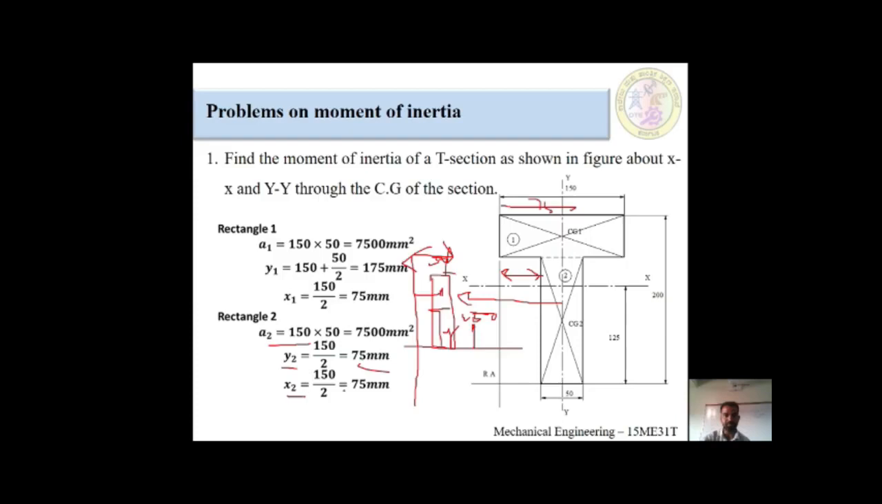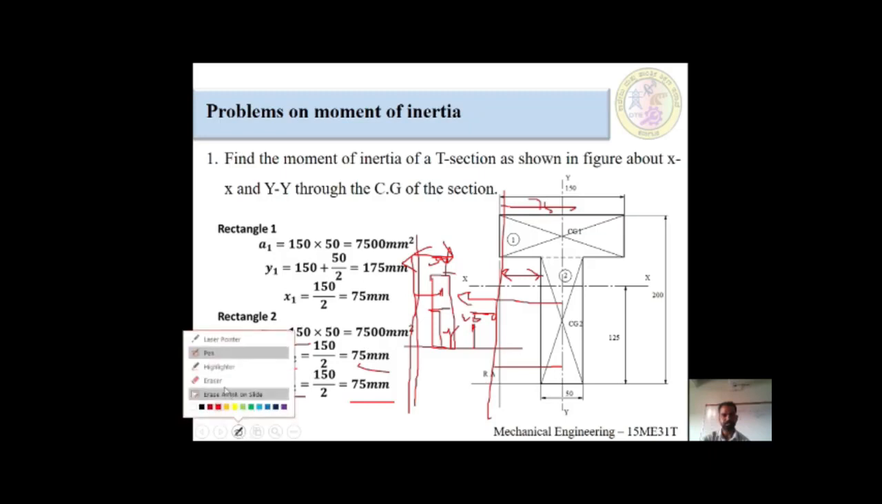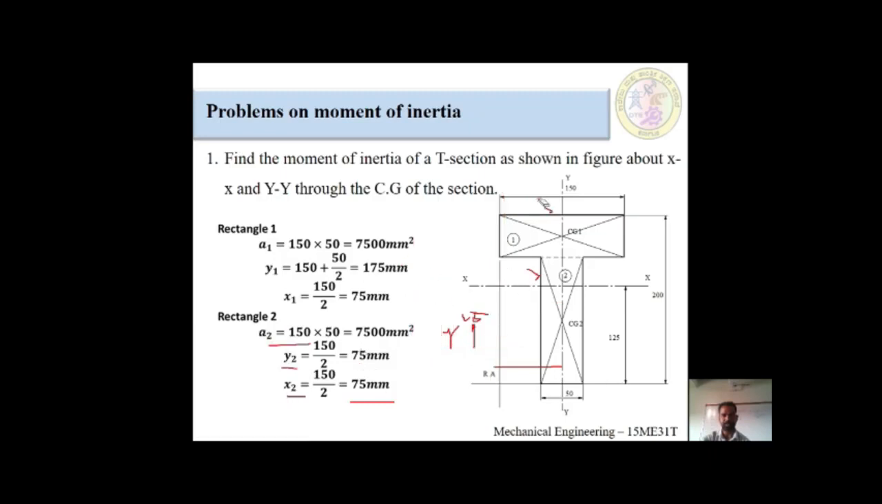After that, the x value. Which reference do we have to take? We have to take the left line. From here to half of the component, how much? 150 divided by 2 is equal to 75. I think you understood this well. I am erasing this one for a better understanding.